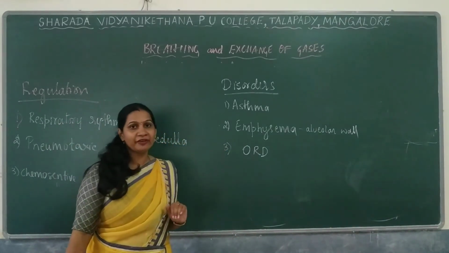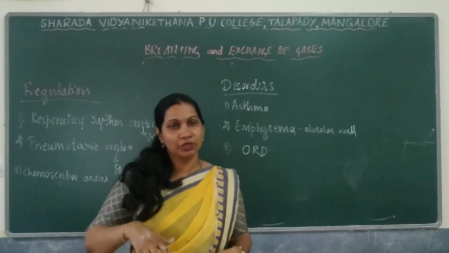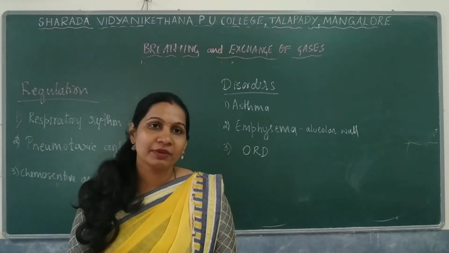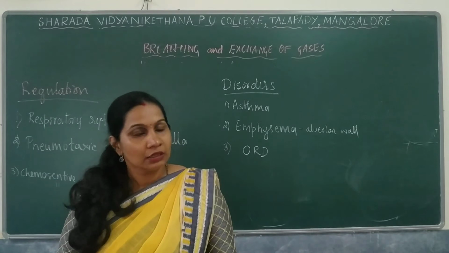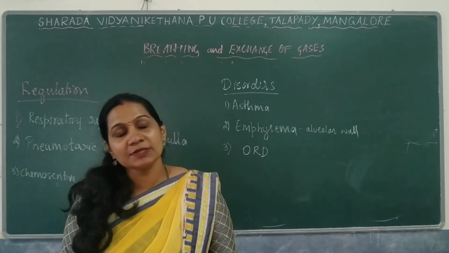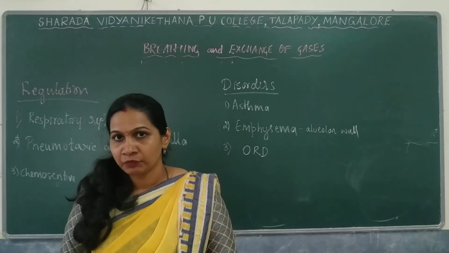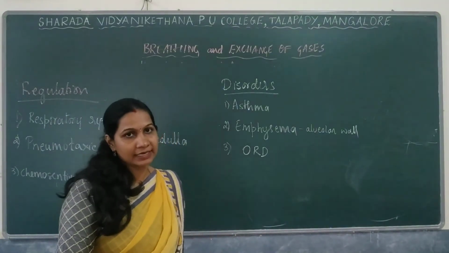We have emphysema. Emphysema refers to a condition where the alveolar wall is damaged. When the alveolar wall is damaged, there is no binding of oxygen with the hemoglobin, because the wall itself is damaged. This is mainly caused by smoking, where the walls are damaged.